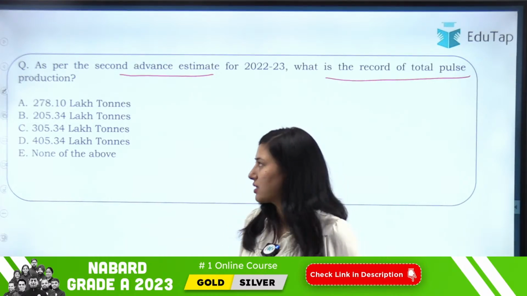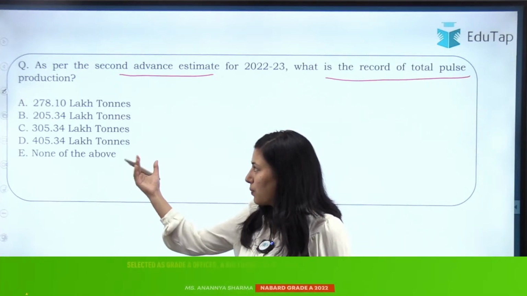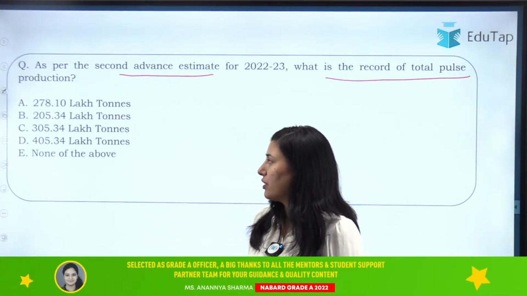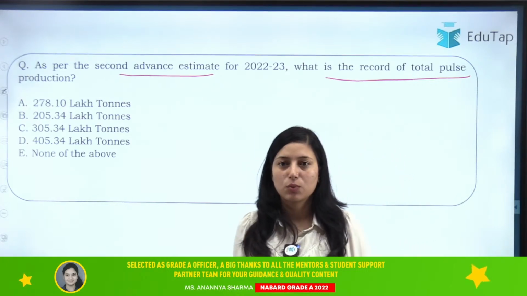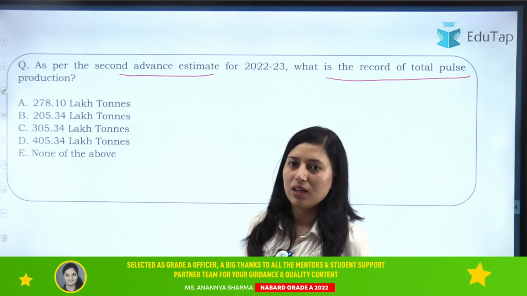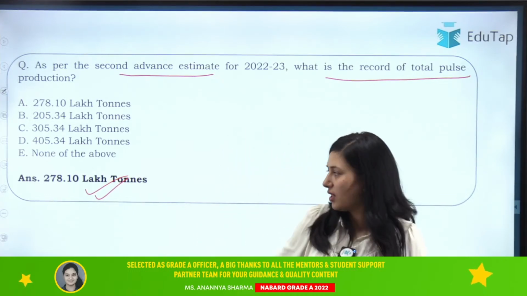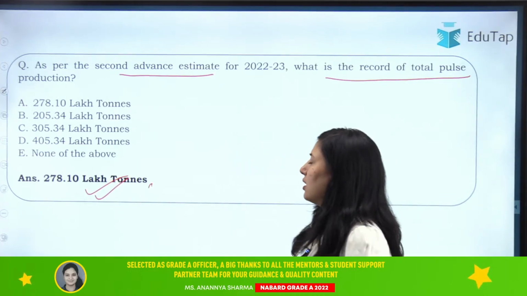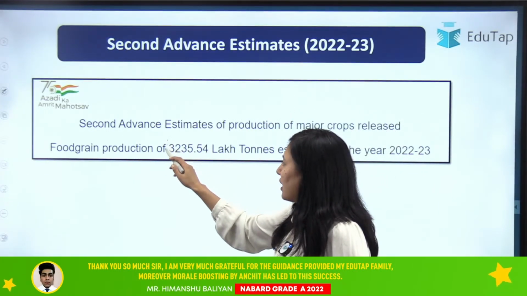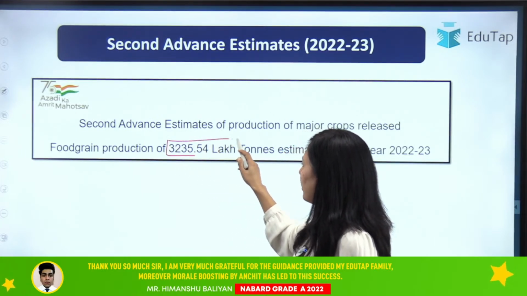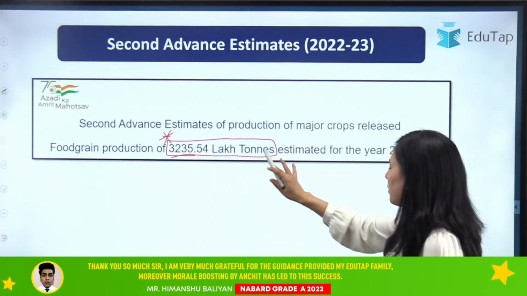If any one of you know what is the record of pulse production as per the second advanced estimate. So options are given: 278.10, 205.34, 305.34, 405.34 lakh tons. So what will be the right answer here? Okay, the right answer here is 278.10 lakh tons. Now, moving on to this. As per your second advanced estimate, total food grain production is 3,235.54 lakh ton.